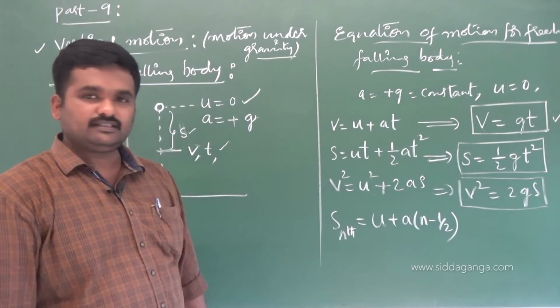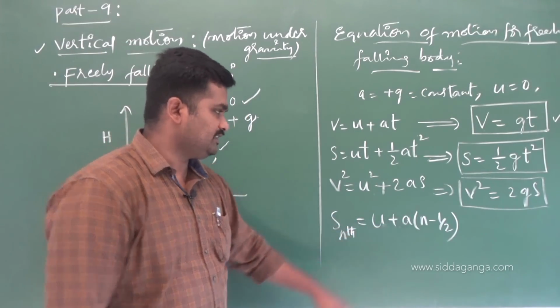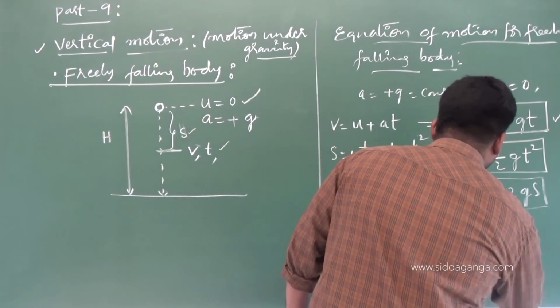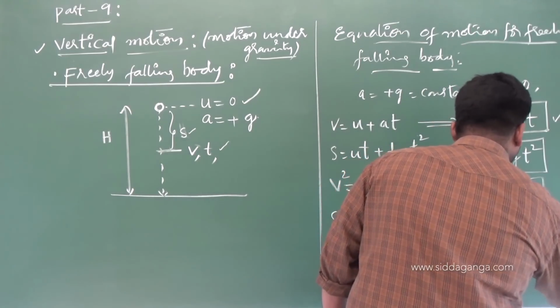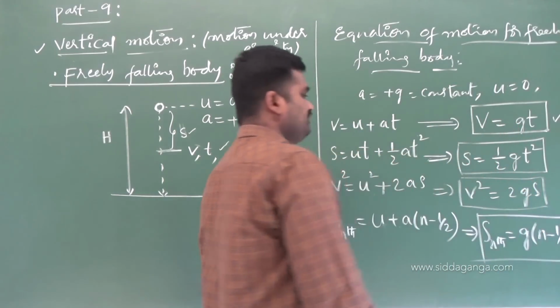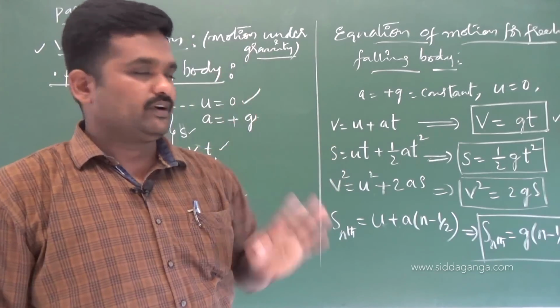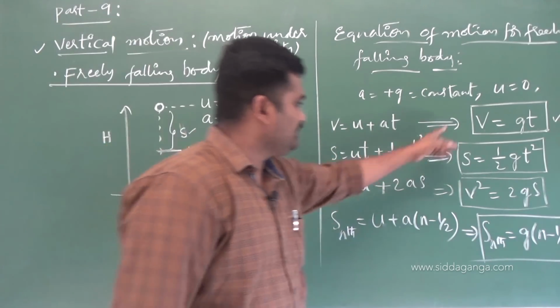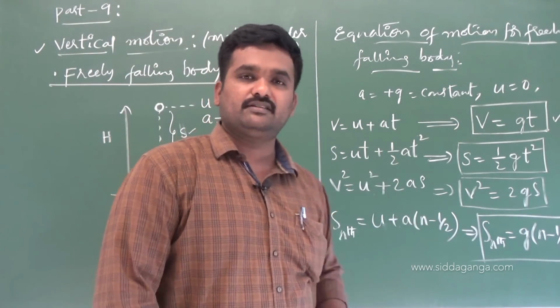And how about Sn? See, u is 0 here, initial velocity, a is g, and writing this equation we get Sn, displacement in the nth second, equals g into n minus 1 by 2. This is the equation we need to write for a freely falling body. For a freely falling body, these are the equations of motion. For 2 marks if they ask, you have to write these equations.